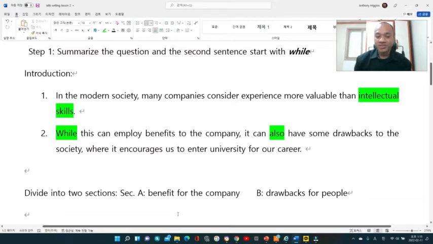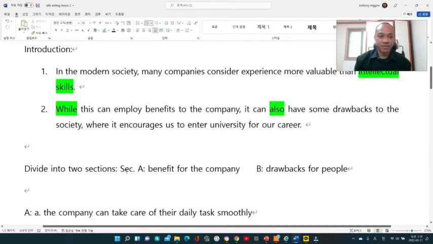This whole essay consists of 40 minutes. So you can do planning for 5 minutes, and for the remaining 35 minutes, you can start writing your essay. Writing your essay is not that late. 25 minutes is enough for you to write an essay. So I would say 5 to 10 minutes, you can do the planning.